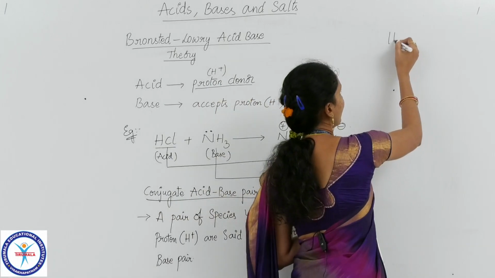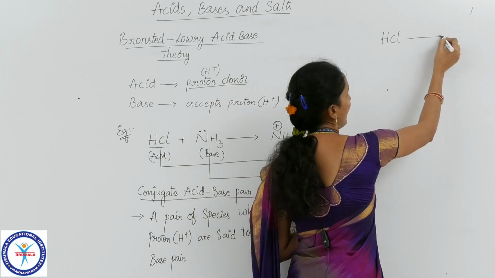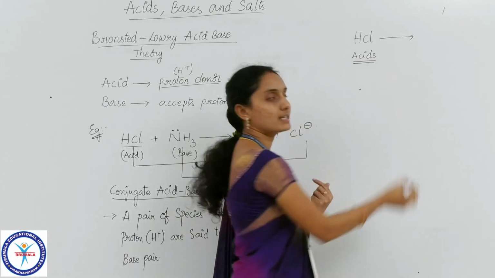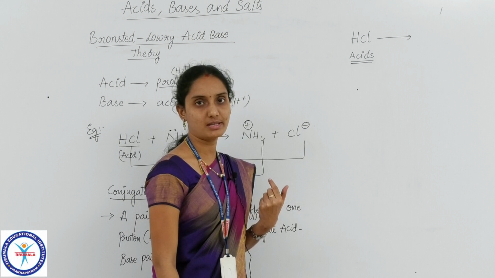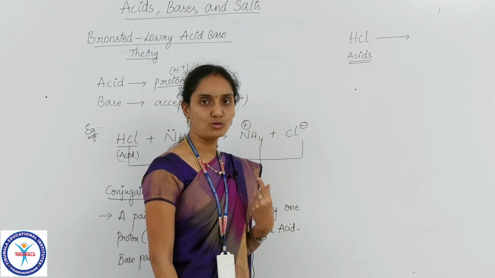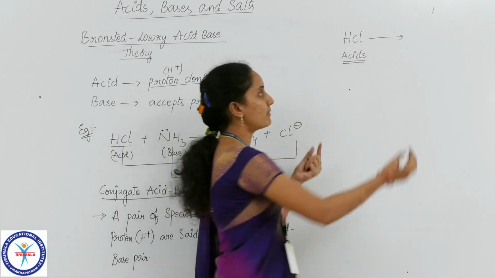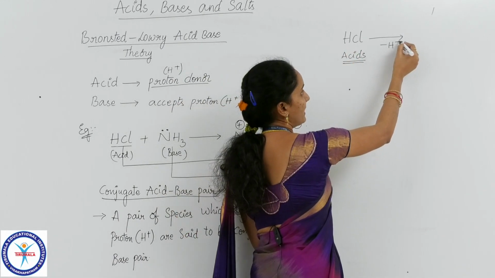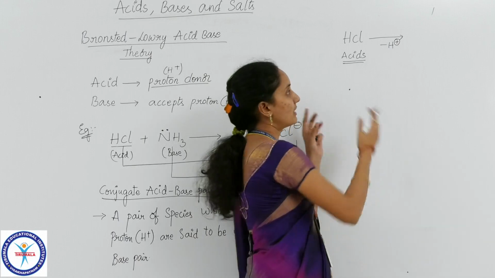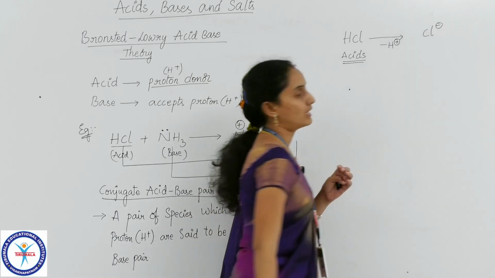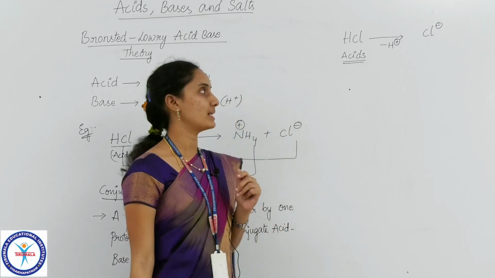So we have taken HCl here. As HCl is an acid, generally what character does an acid have according to Bronsted theory? It will have the tendency to lose a proton. So from HCl one proton will be removed, that is minus H plus ion, and it will be converted into Cl minus ion.